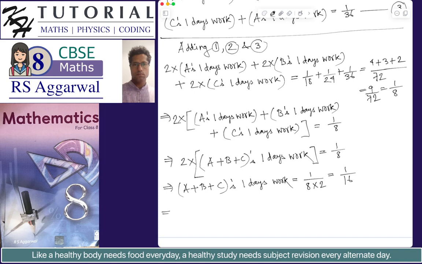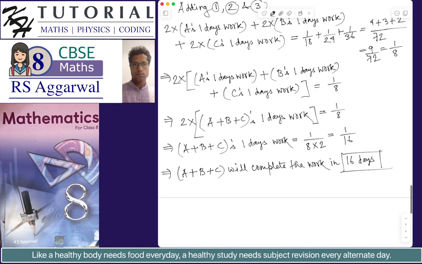So definitely now we can say that, using the second general rule, A plus B plus C will complete the work in 16 days. So 16 days is the answer.